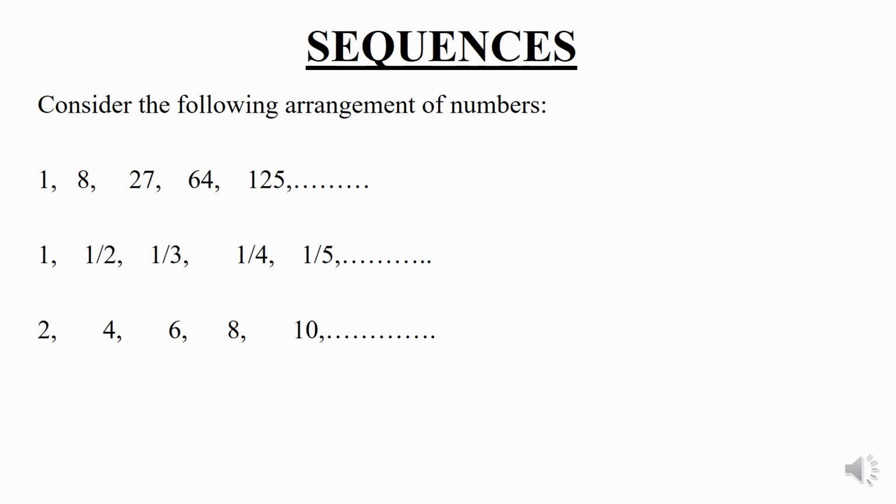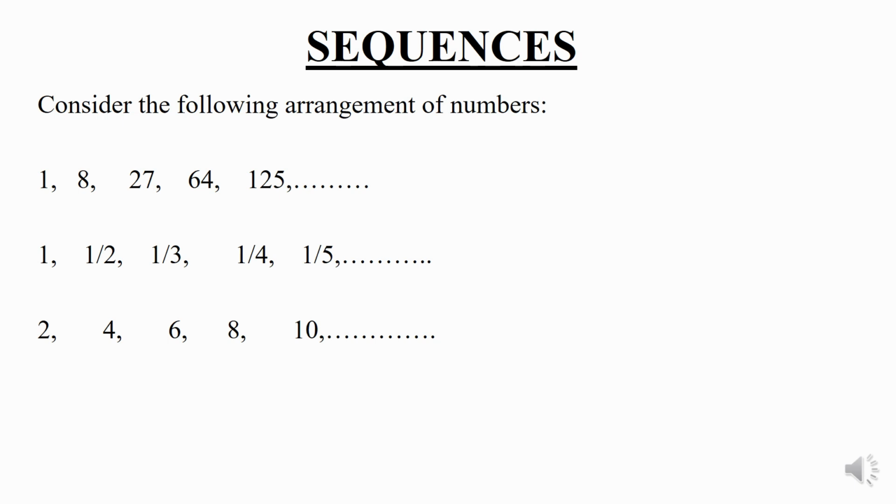And with which we can predict the next number that will be coming. It is nothing but 6 cube, which is 216. There we can generally generate one formula for it. Coming to the second example, it is a reciprocal of a natural number. Next number, obviously after 1/5, 1/6 can be coming.